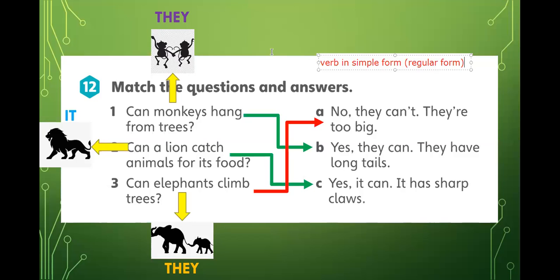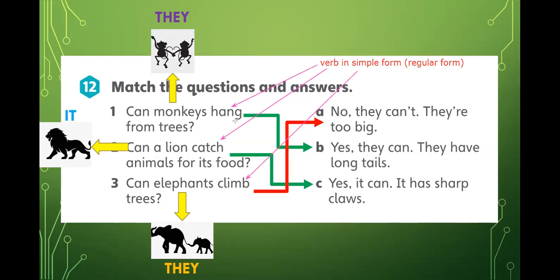So check this out. We always use the verb in simple form. This is the regular form, the original form. This is what you learn when you take a look at the new list of verbs, or when somebody teaches you a new verb, they always tell you the simple form. Okay, no changes to the verb. We use the verb in simple form, okay, after we use can. For example, can monkeys hang? Can a lion catch? Can elephants climb? All right, always the verb in simple form.